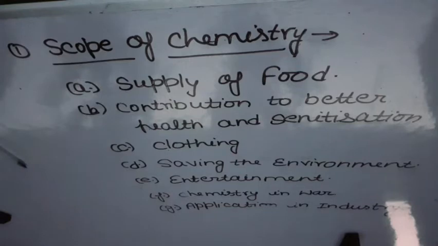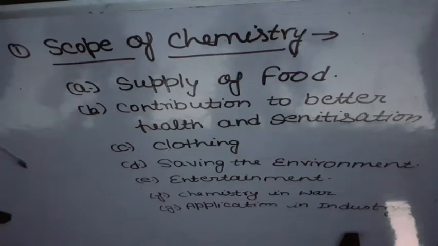But nowadays it is very easy. And like that, psychochemicals such as reserpine are used in mental problems. If there are mental patients, then we can use these types of psychochemicals. Like that, many applications are there.